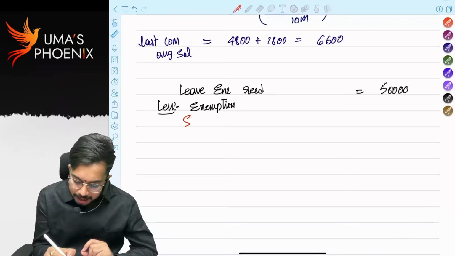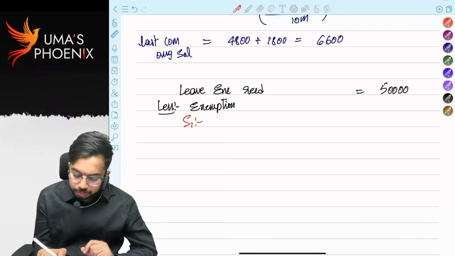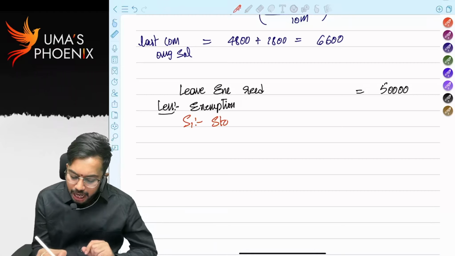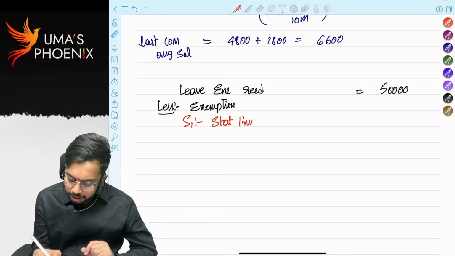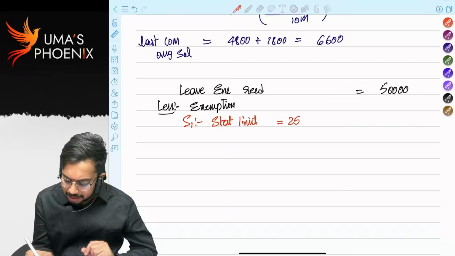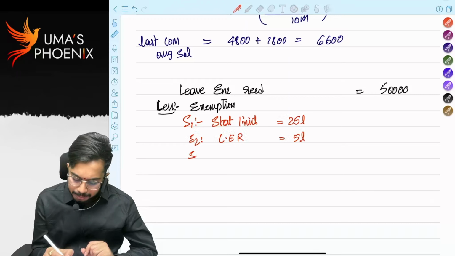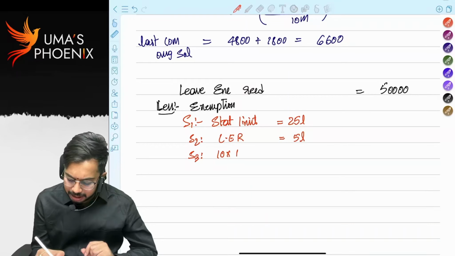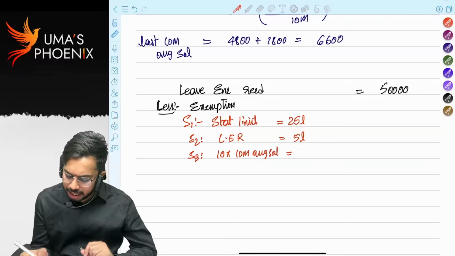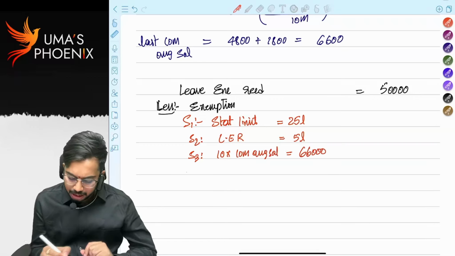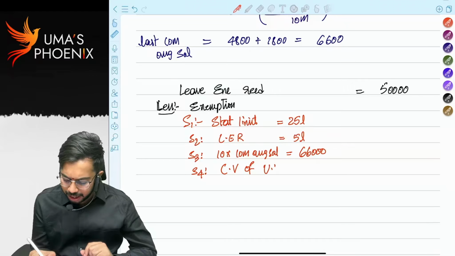Step 1, maximum exemption allowed is equal to the statutory limit, 25 lakhs. Step 2, actual leave encashment received, how much? 5 lakhs. Step 3, 10 into 10 months average salary. How much is 10 months average salary? 66,000. Step 4, we need to calculate cash value of unutilized leaves.